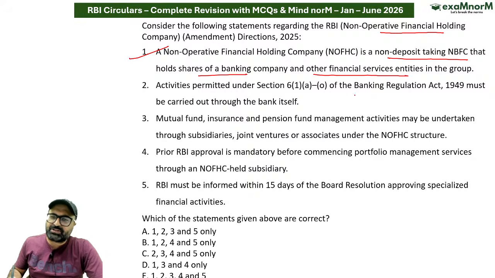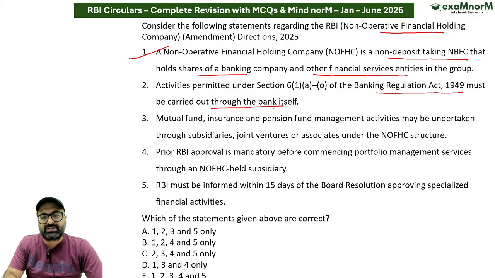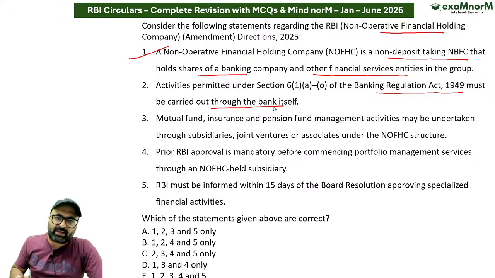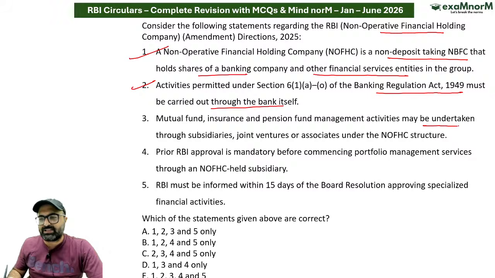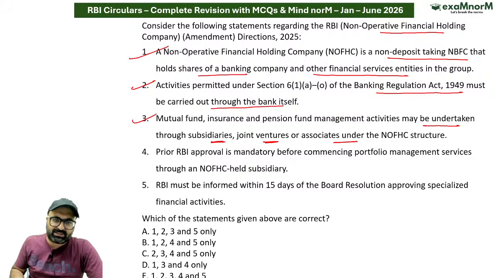Activities permitted under Section 6 of the Banking Regulation Act 1949 must be carried out through the bank itself. So जो activities हैं which are mentioned under Section 6, they are ought to be carried out by the bank only. This is correct. Bank cannot go for outsourcing. Mutual fund, insurance, pension fund management activities can be undertaken through subsidiaries, joint ventures or associates. That is correct. Prior RBI approval is mandatory before commencing portfolio management services through an NOFHC held subsidiary.